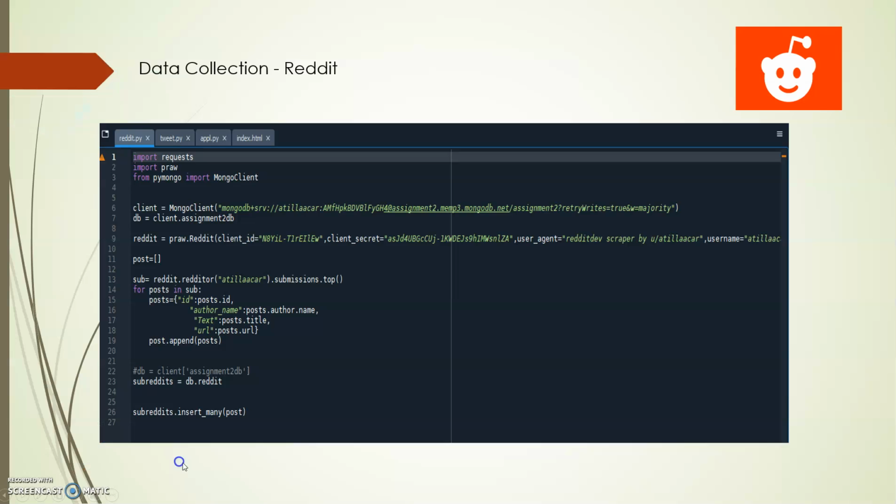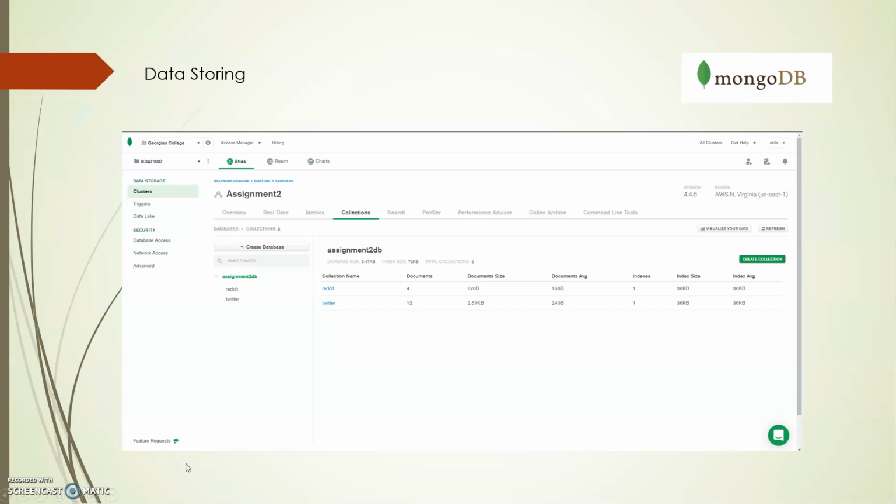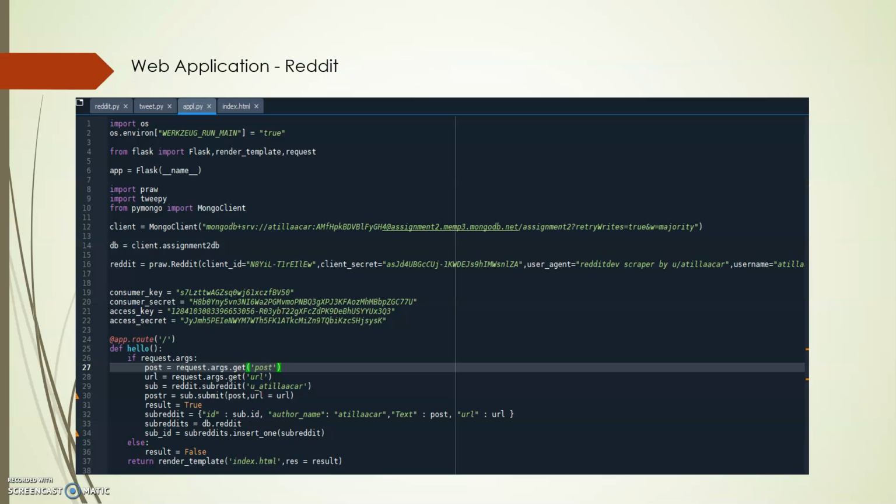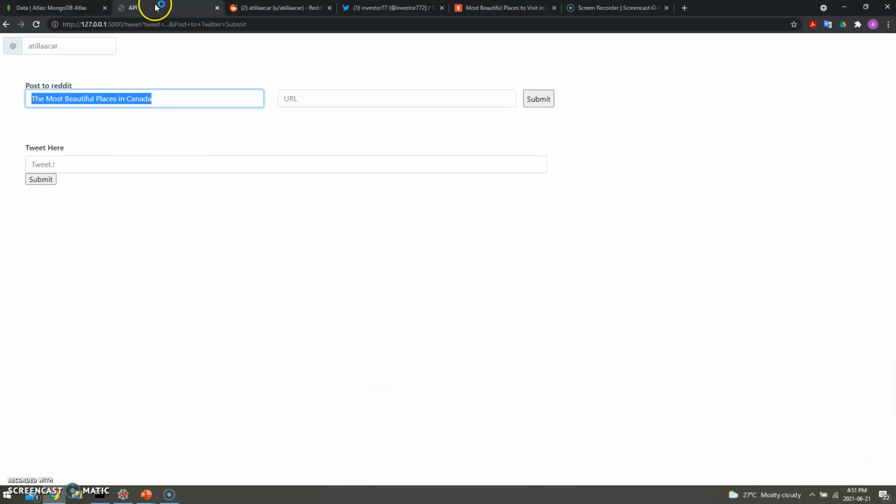All right. So again, this is my data storing. Now we have the Reddit and Twitter collections with the data inside. And as I showed you the data, now I have the Twitter and Reddit posted information. And this code is basically a web application. I would like to show you my web application first.